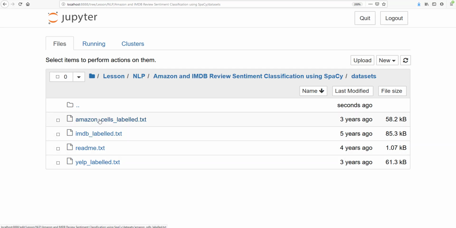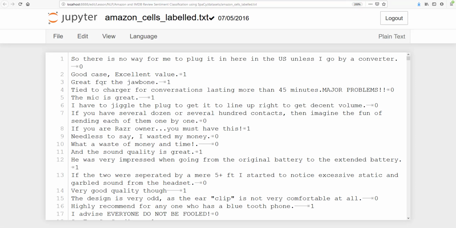So you see here, I have three files, Amazon sales labeled. Now if I open this, you see there is a review and there is a sentiment. So there is no way for me to plug it in here unless I go for a converter. That means this is a negative review, so it's 0. "Good case, excellent value," that is 1, a positive review. "Great for the job," positive review. But you see here, "needless to say, I wasted my money," this is a negative review.